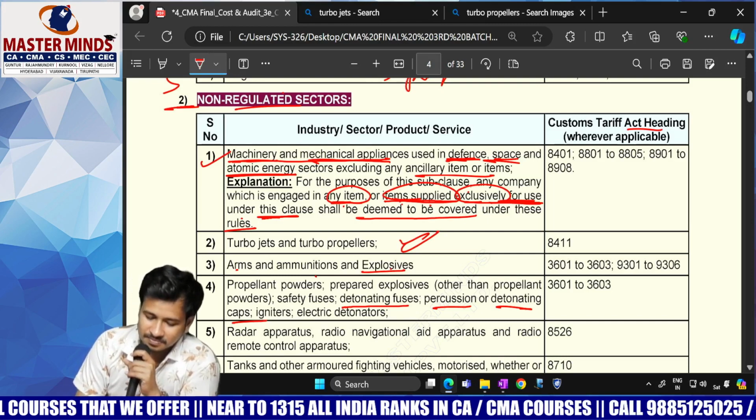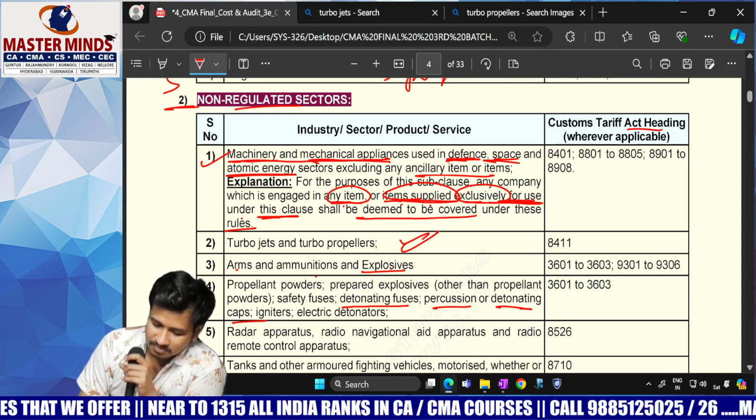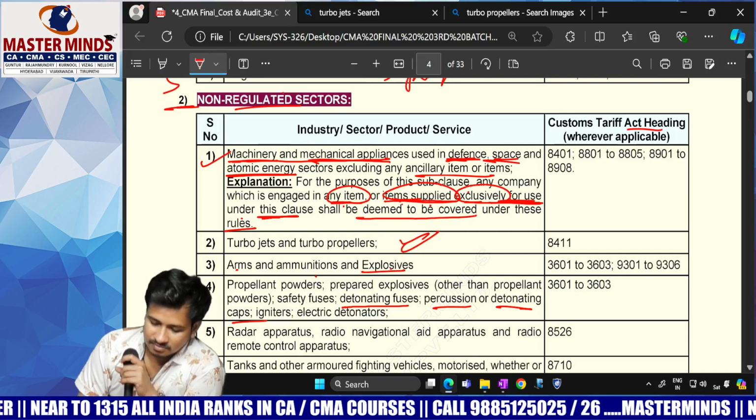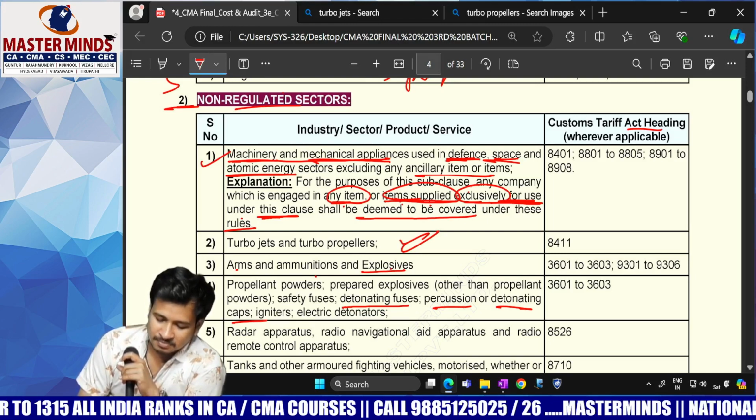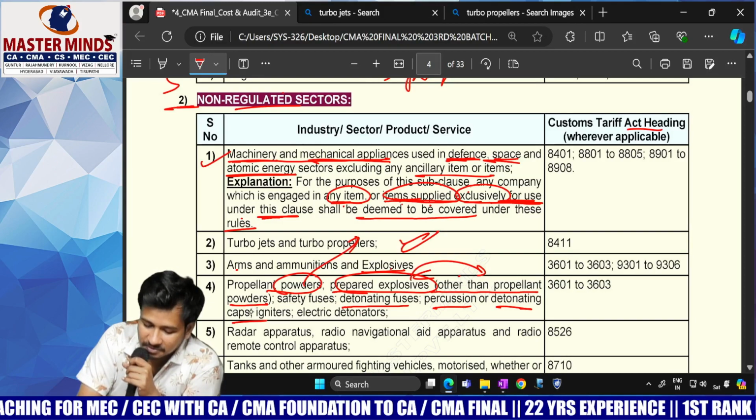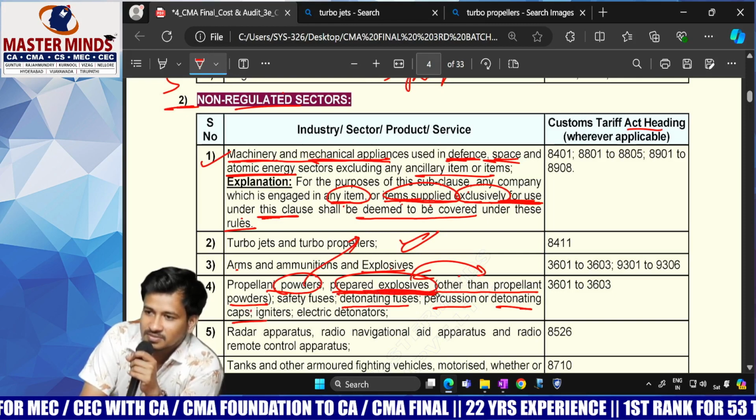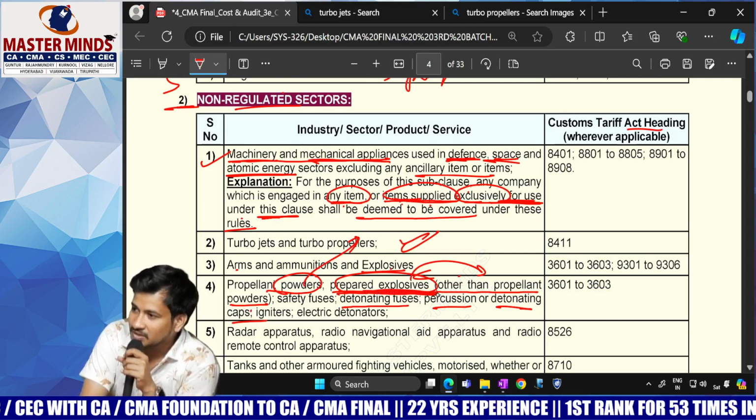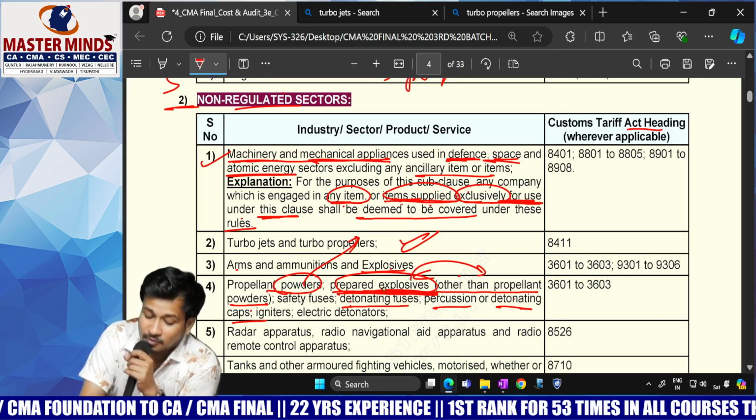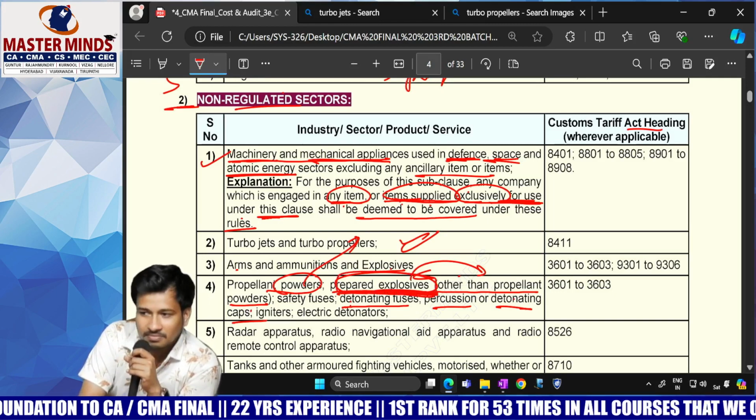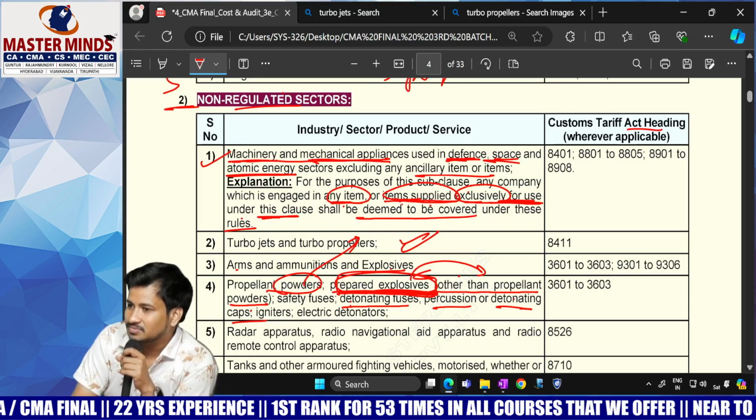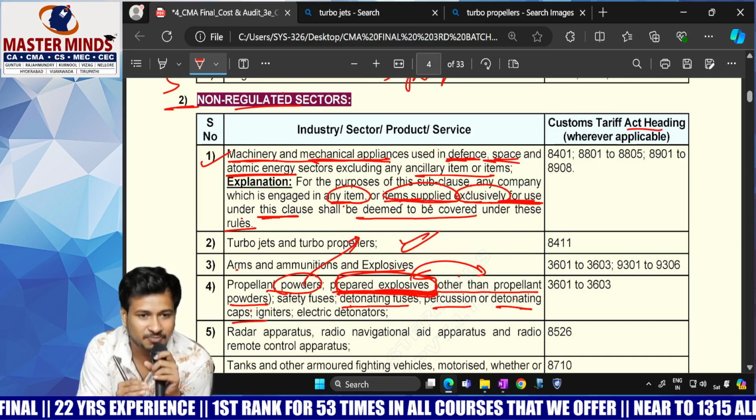Next. Propellant powders, prepared explosives other than propellant powders, safety fuses, detonating fuses, percussion or detonating caps, igniters, electric detonators. The phrase other than propellant powder goes with prepared explosives. For prepared explosives it is applicable, but not for propellant powder under prepared explosives. But for general propellant powders it is applicable. Is it clear? General propellant powders it is applicable.